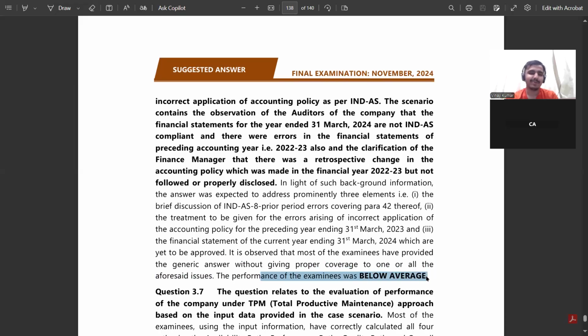Because it might happen in FR also, a bit, how we have to present our answer. In Ind AS 8, prior period error, it will be there. So write Ind AS 8 prior period. And whenever there is an accounting policy change or prior period error, na, a retrospective change will be there. Now, a retrospective change will affect, na, ki third balance sheet needs to be prepared or not, if that is having material impact over the previous year. So that we have to see properly.